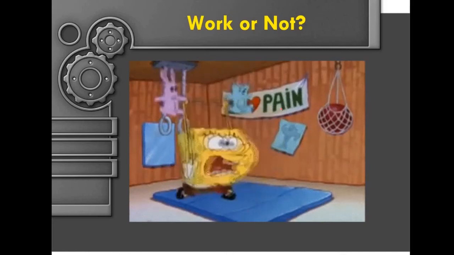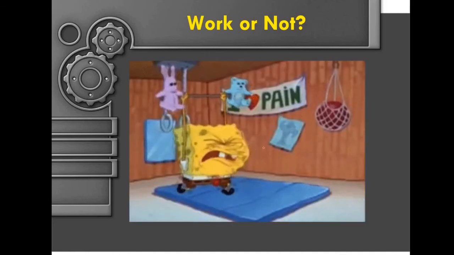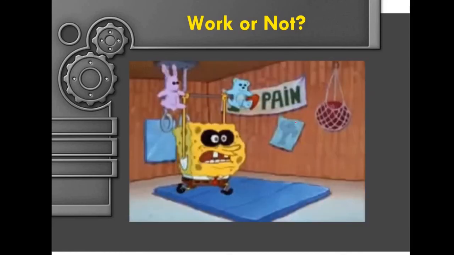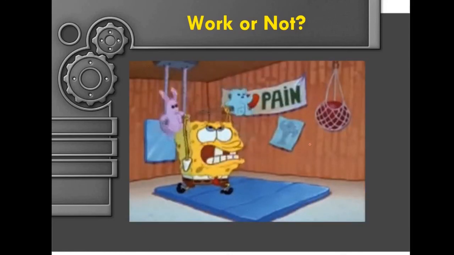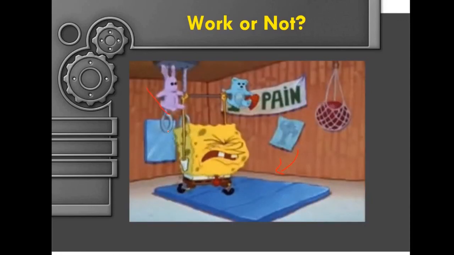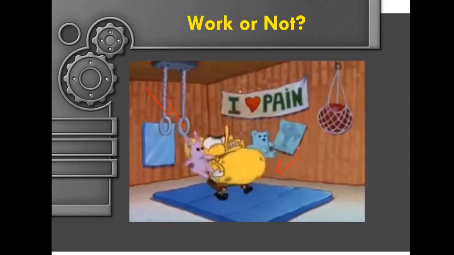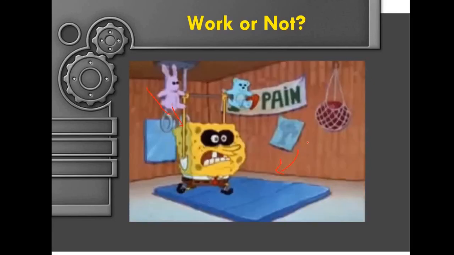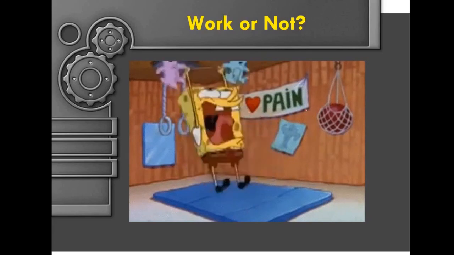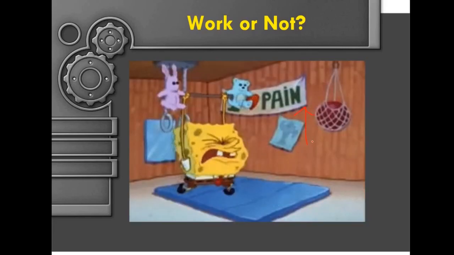How about this SpongeBob? The question is, has SpongeBob done work on these two cute stuffed toys, a bunny or teddy bear? Is SpongeBob exerting a force? Yes, and it's going up.